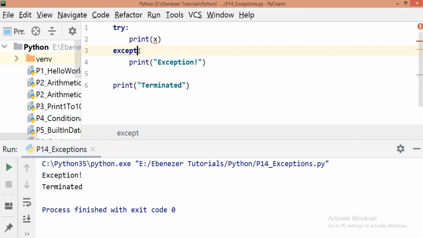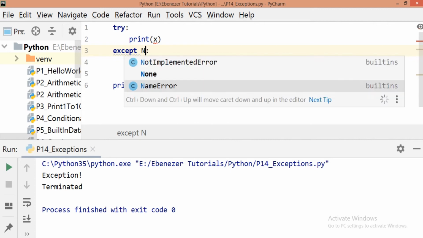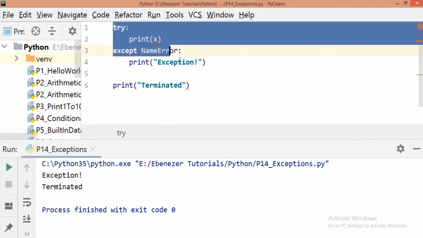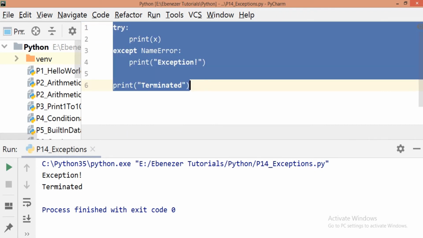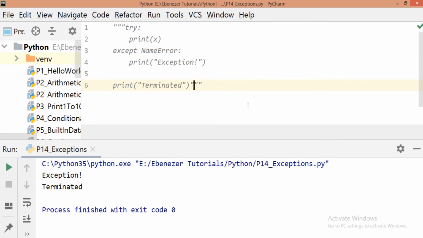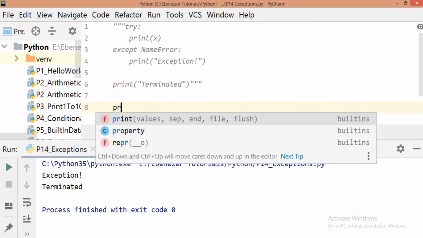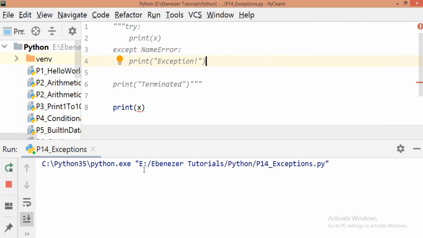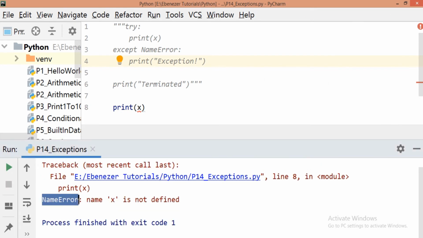Now there are different types of errors. Like before this we saw when we divided the number by 0, it gave us a zero division error. So different kinds of errors, categories, are there. So here also we can use name error. So now we will just comment this part, and we will see what happens if we do not do this. Here we can see it is giving us the name error.